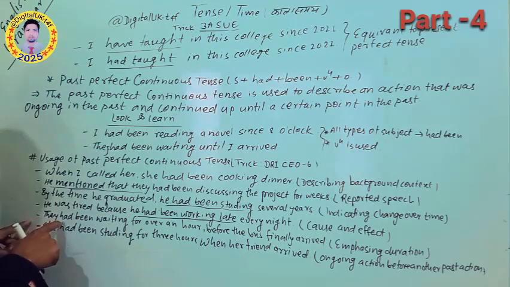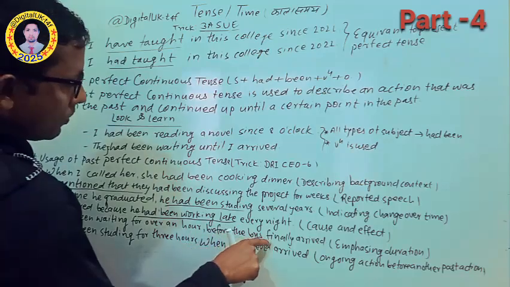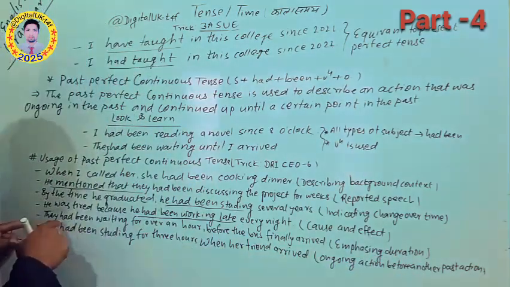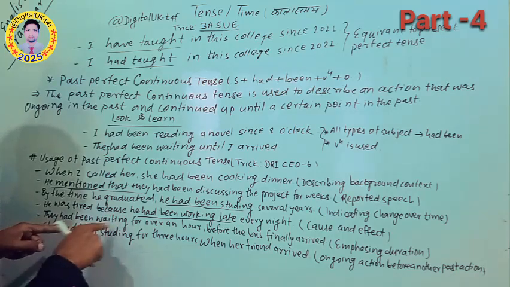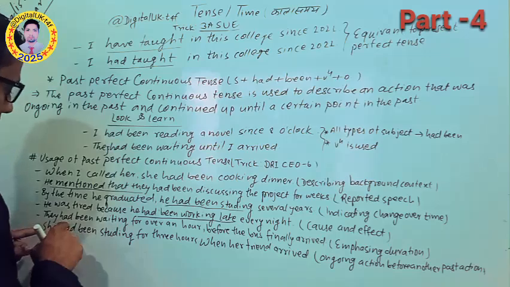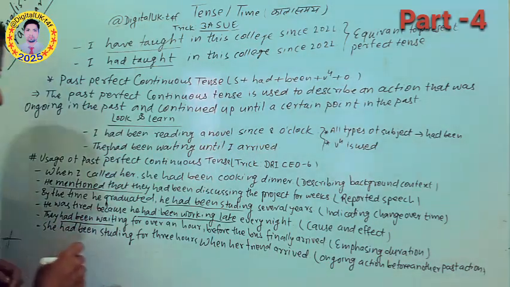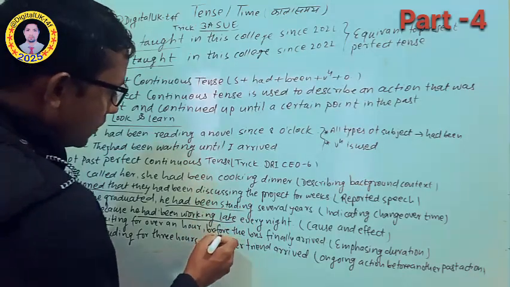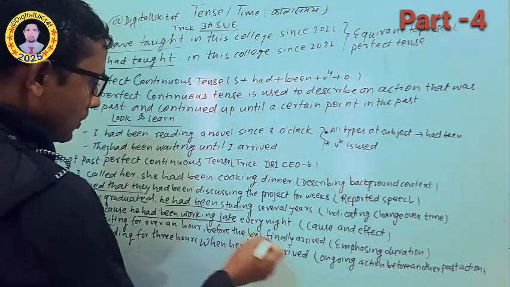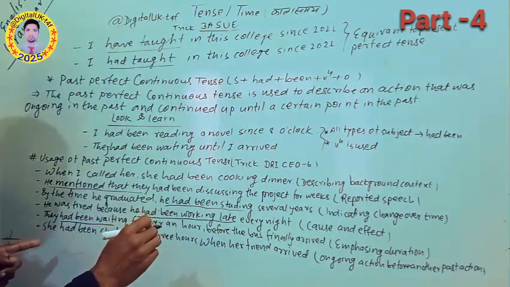After that: they had been waiting for over an hour before the bus finally arrived. This emphasizes the duration of the action. So here, had been waiting emphasizes the duration. Here had been plus before is used in the past perfect continuous: before the bus finally arrived. So up to that time they had been waiting for the bus.